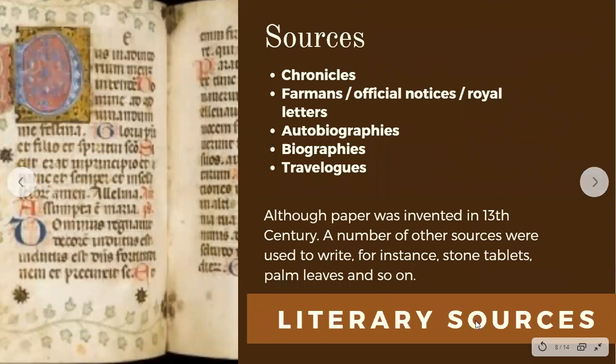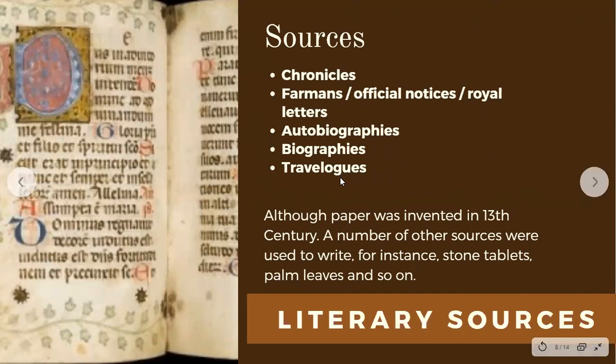Now we'll move on to the literary sources, children. So what kind of literary sources do we have? So literary sources, children, firstly, is any evidence that is written in nature is a literary source, right? So writing evidences, we have chronicles, we have farmans, official notices, royal letters, autobiographies, biographies, travelogues, right? We have a variety of literature, right, to understand and study this period of history.